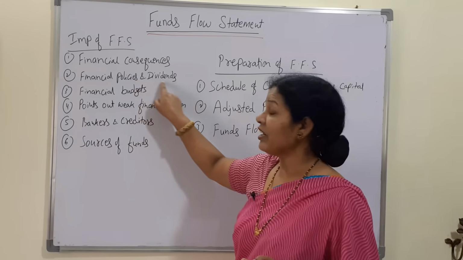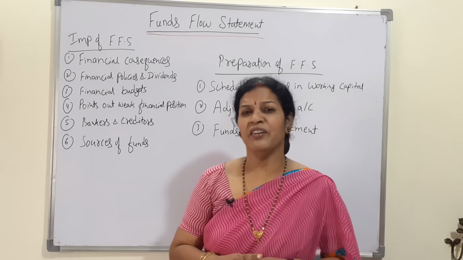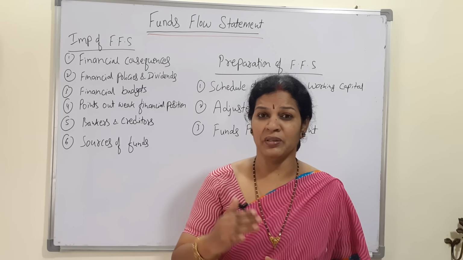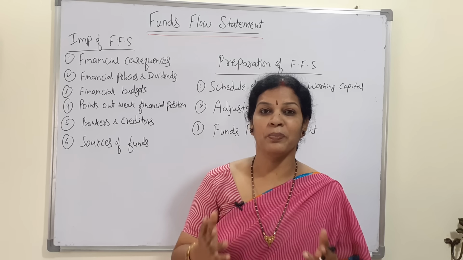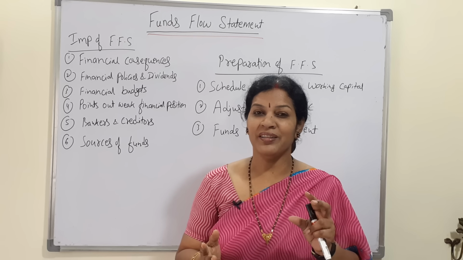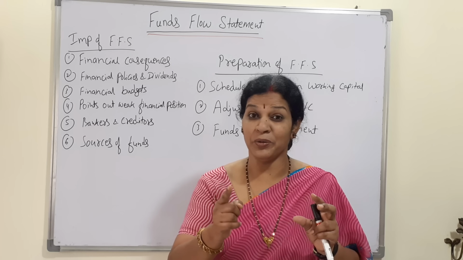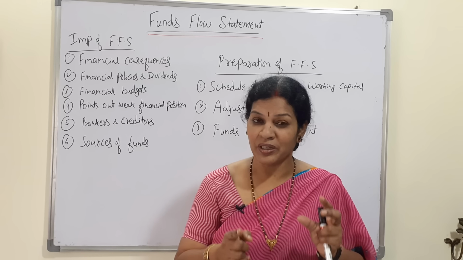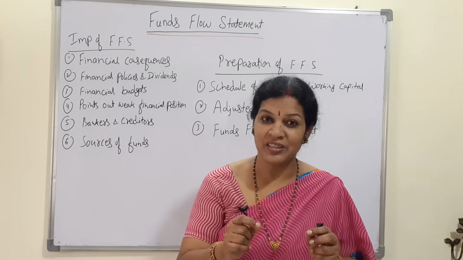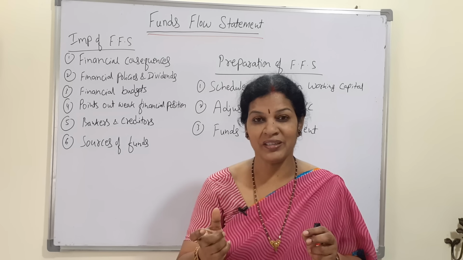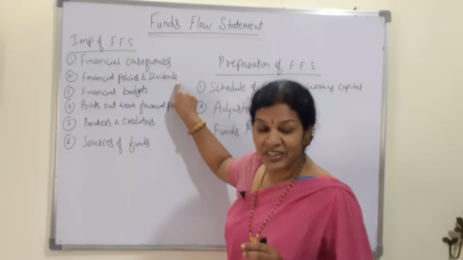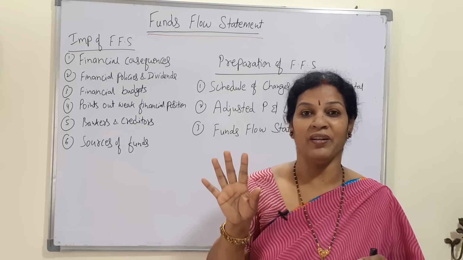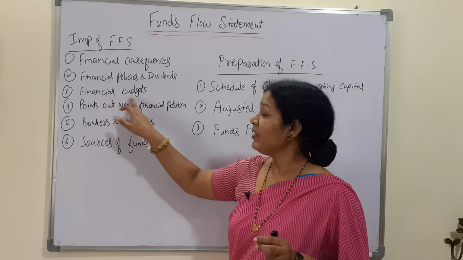Second one is financial policies and dividends. Every company will be deciding about the financial policies. Sometimes amendment of policies, changes of policies and all these things, how can they do it if they don't know the position of the company, if they don't know the funds position? So that is why to make policies, to make changes in the policies, to declare even the dividends to the shareholders, fund flow statement is going to be helpful. And third importance is the financial budget.